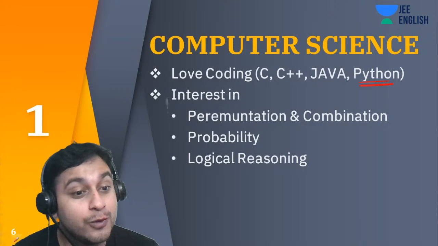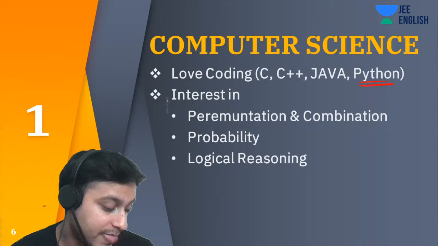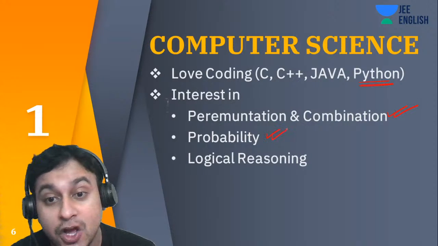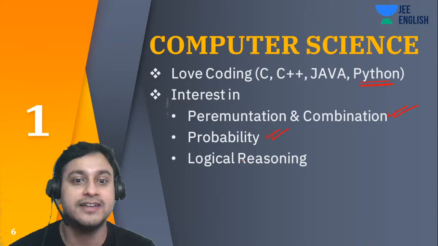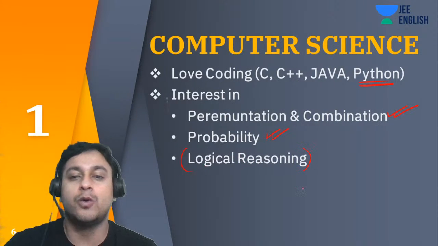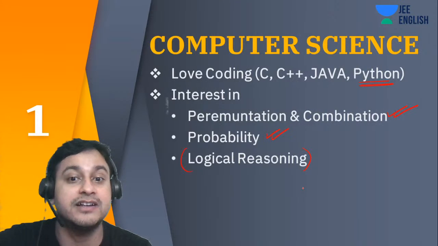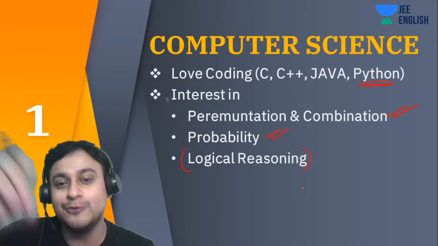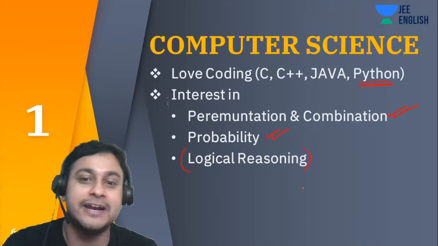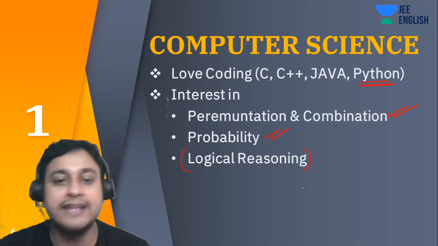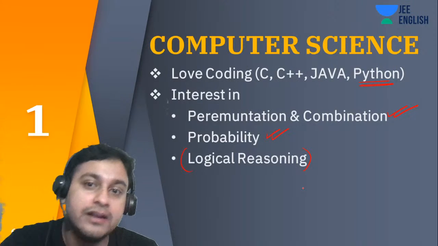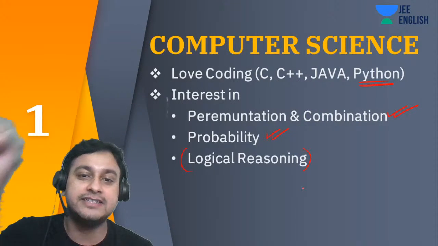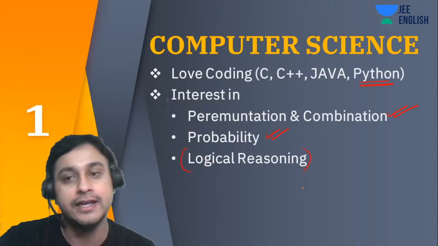So then if you like permutation combinations, or if you like probability, or you like logical reasoning, isn't it? A lot of coding questions you would have heard of, right? Pattern recognition, like CAT level, if you would have seen the CAT level examination. So if you just search logical reasoning, these kind of aptitude level problems, if you like them, then definitely coding will be a good thing to go ahead with, and computer science is something which you can obviously take up.